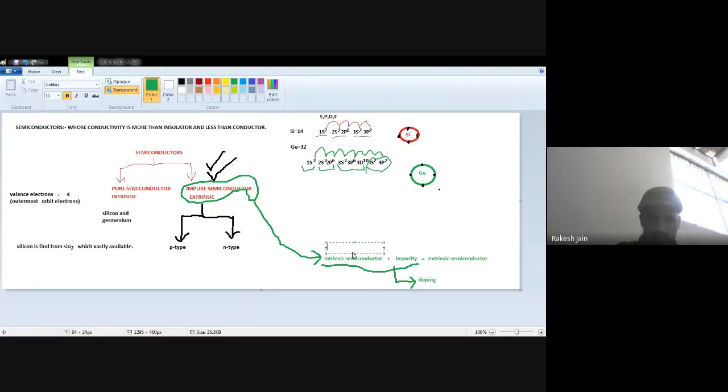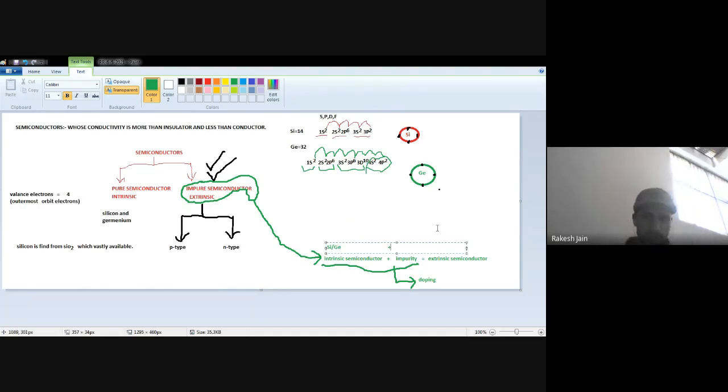Generally, silicon is preferred. Then the second thing is what? Add some impurity. So which kind of impurity do we mix? Remember my words. As an impurity, we always use either trivalent impurity or pentavalent impurity.